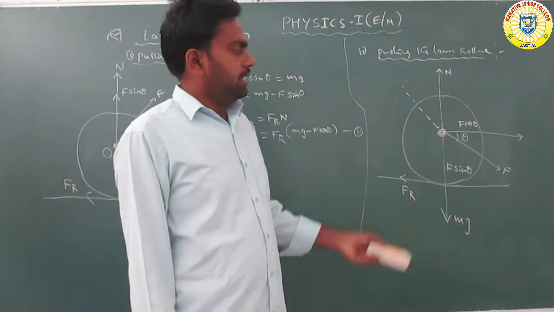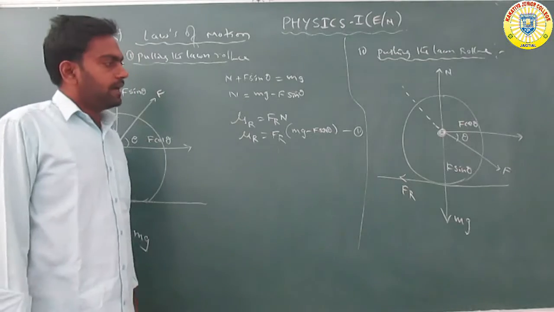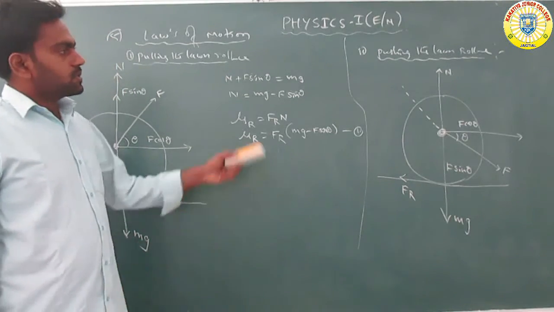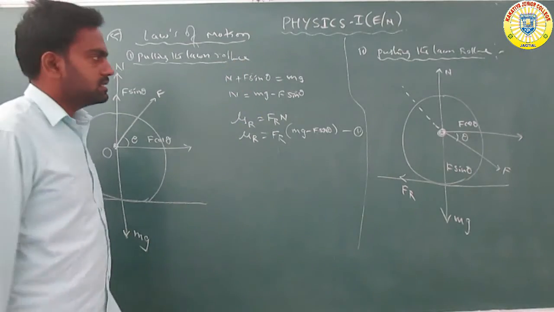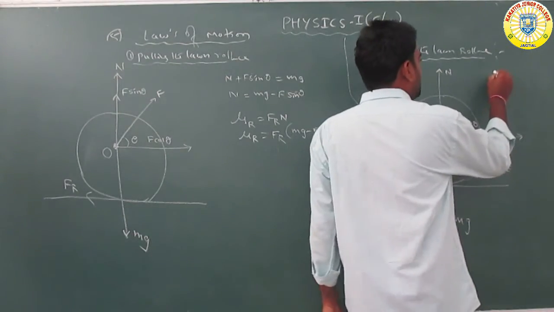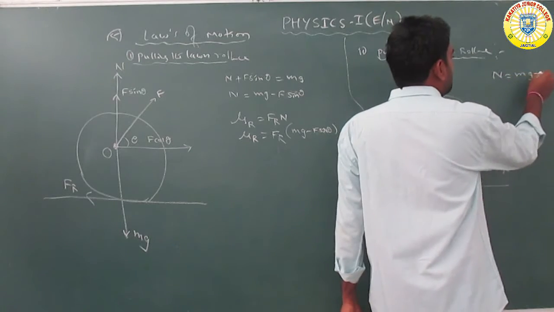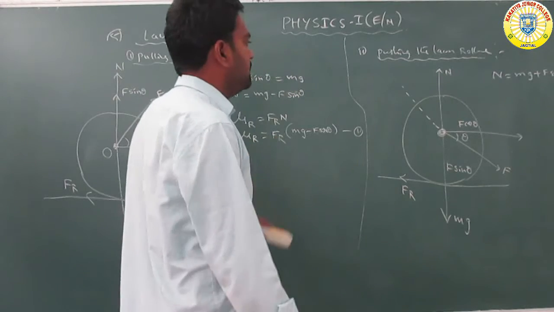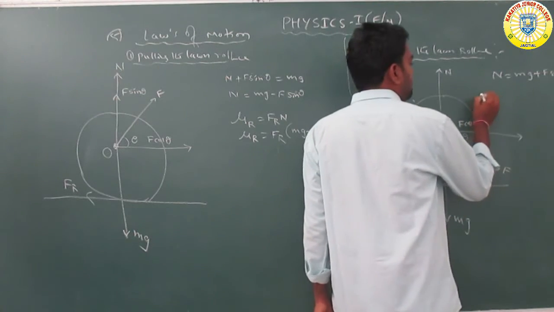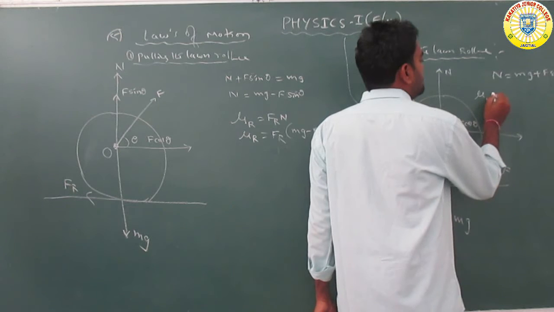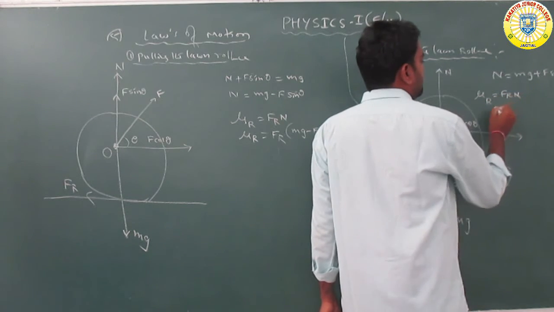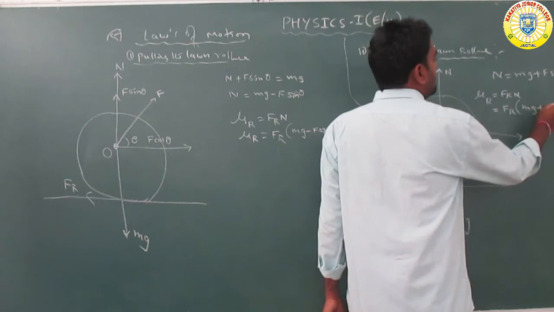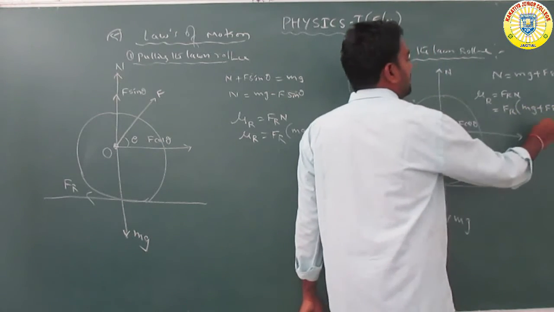The force F is resolved into two rectangular components, F cos theta and F sin theta. The upward force is equal to the downward forces, so N is equal to mg plus F sin theta. According to the definition of the coefficient of rolling friction, mu r is equal to Fr by N, where N is mg plus F sin theta.